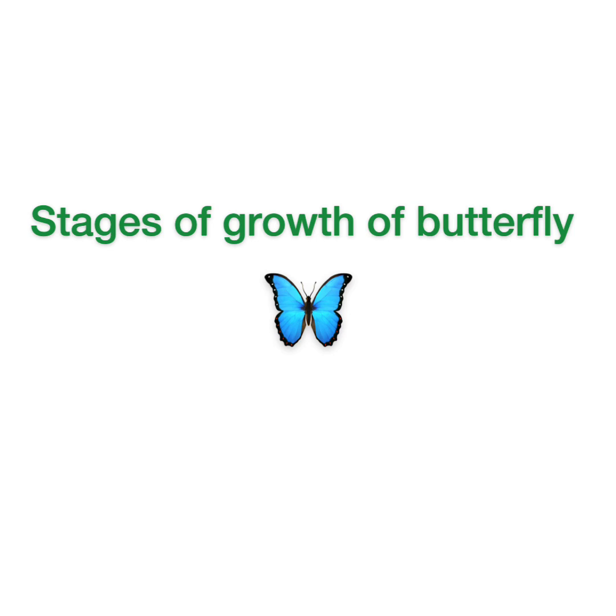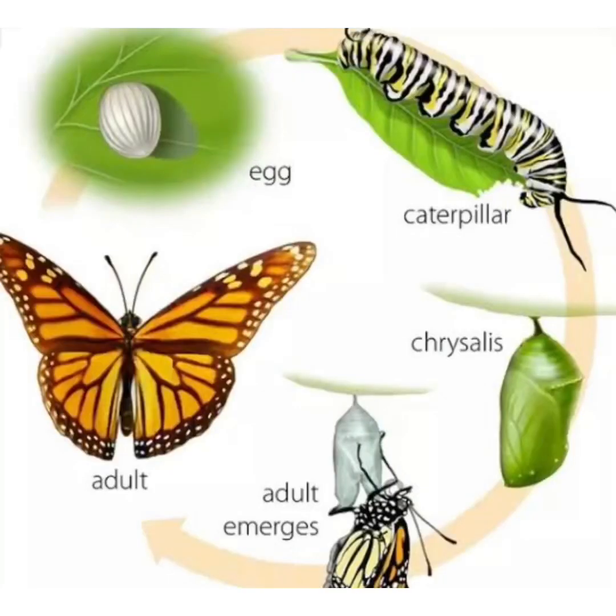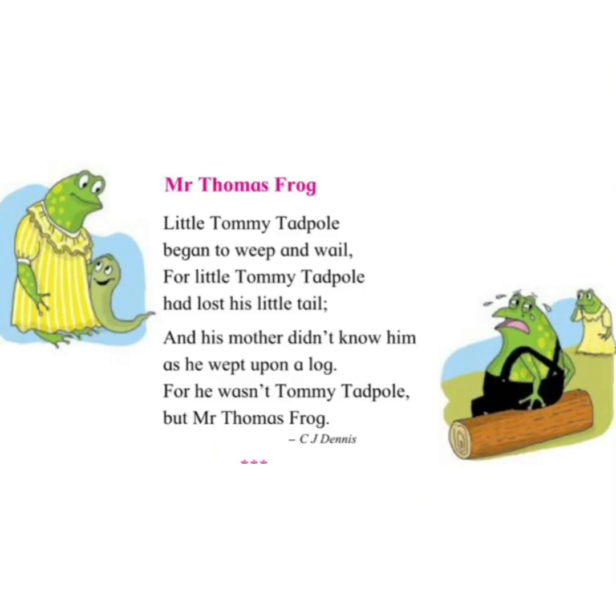And same way there are a few stages in the growth of a butterfly. As you can see, from egg to caterpillar, chrysalis, and then comes the beautiful butterfly that we enjoy looking at, right? Now let's see the first poem, that is about a frog.